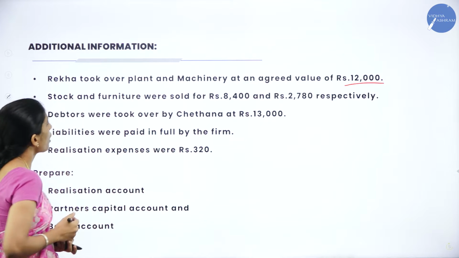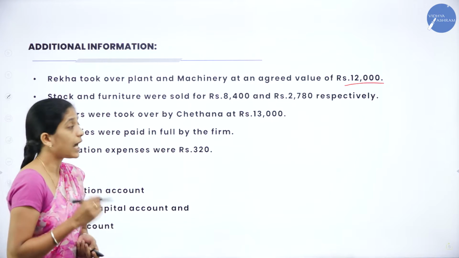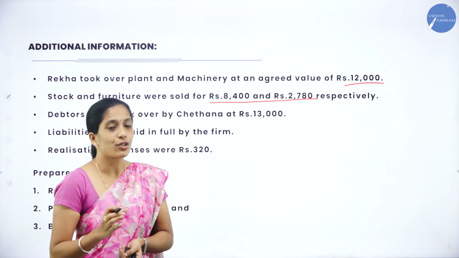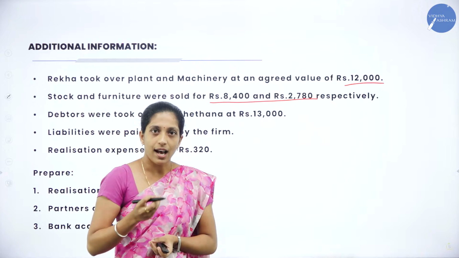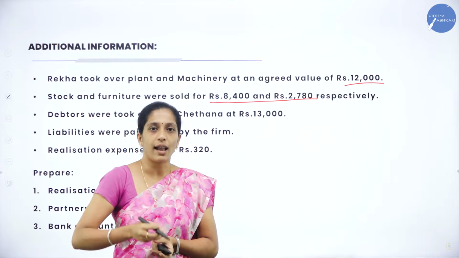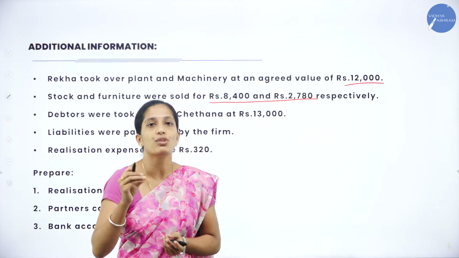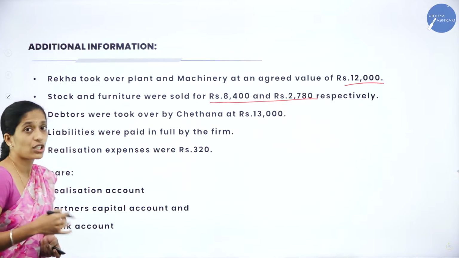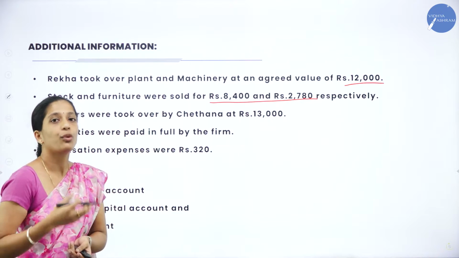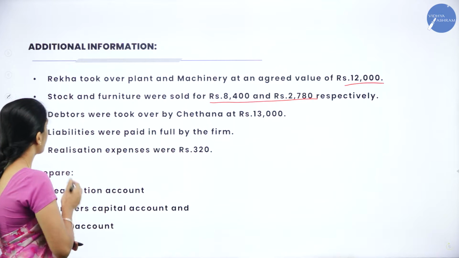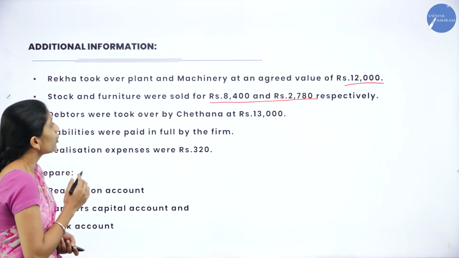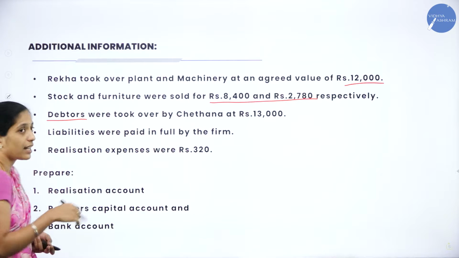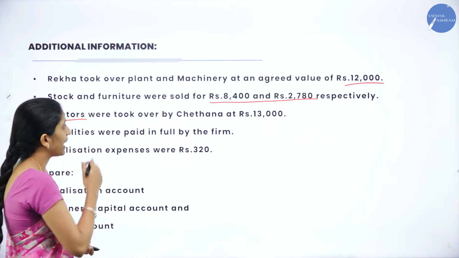And the next one is, stock and furniture were sold for rupees 8,400 and 2,780 respectively. As I told, assets are sold and whatever amount comes to the business will be used for payment of liabilities. Here they have told that stock and furniture were sold, and they have given the price at which they sold those assets. And the next one is, debtors were taken over by Chetana. Here also, debtors is an asset, and an asset is taken over by a partner.